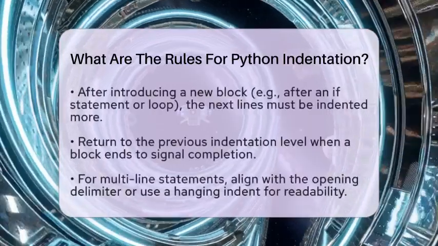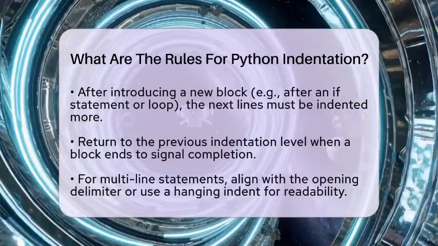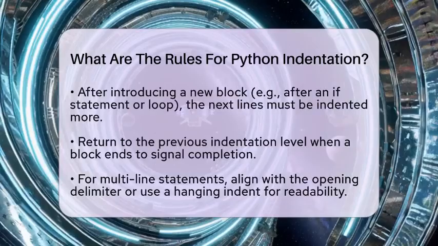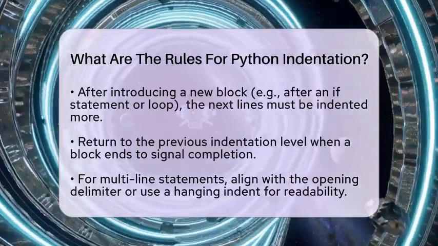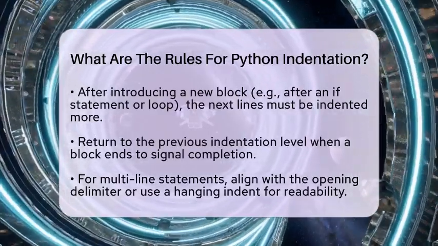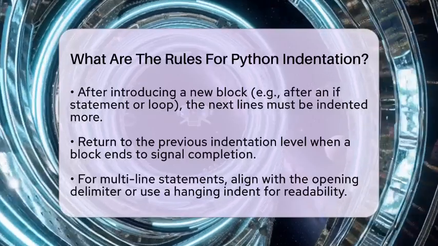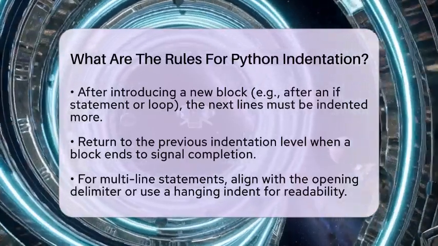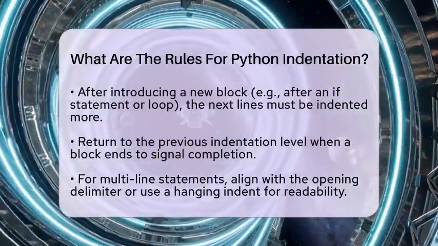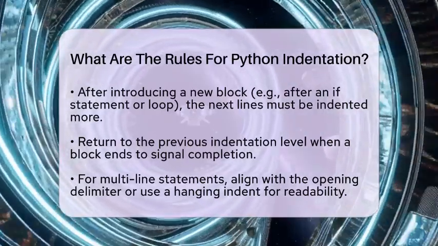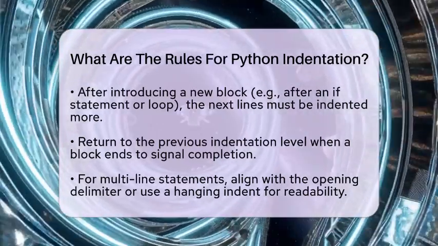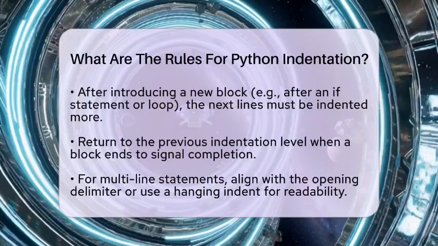When you introduce a new block, such as after an if statement or a loop, the next lines must be indented more than the previous line. This shows that those lines belong to that new block. When the block ends, you return to the previous indentation level. This signals that you are done with that block of code. For lines that continue over multiple lines, you can adjust the indentation to align with the opening delimiter or use a hanging indent style. This is optional and mainly for readability.